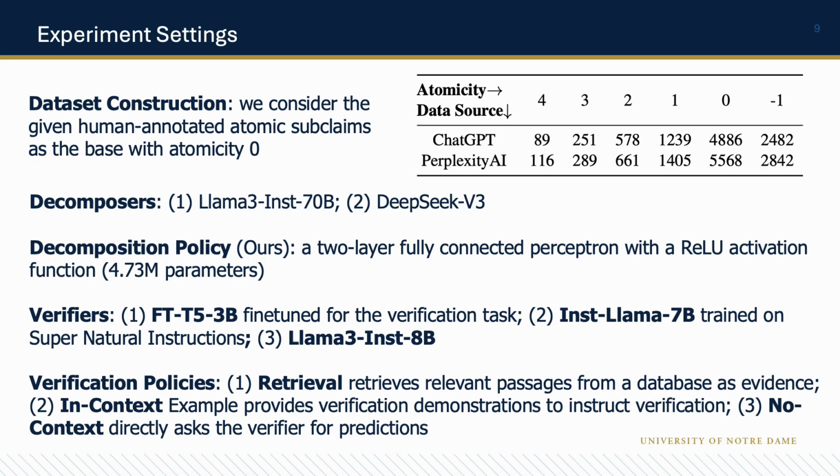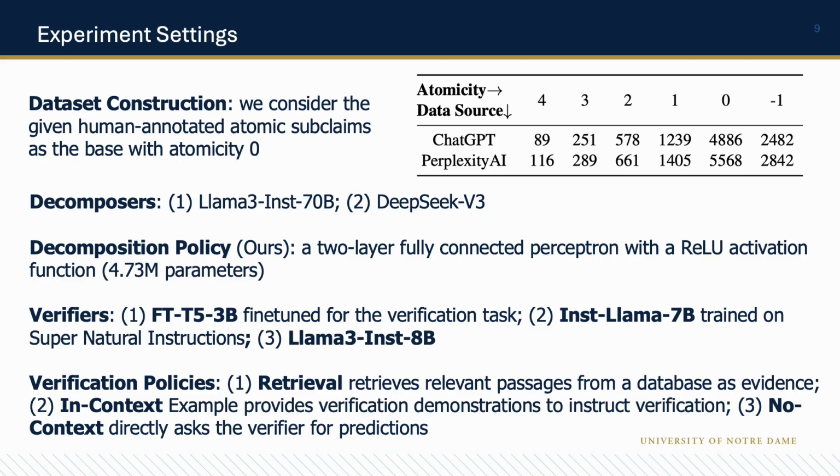Now comes our experiment part. First, for the dataset construction, we consider the given human-annotated atomic subclaims as the base at atomicity 0, and from atomicity 0, we recursively merge subclaims together to build claims with higher atomicities. We also decompose the base subclaims to a lower level, atomicity -1, where subclaims are partially tautological and trivial. So you can see in this table, each subclaim is purposefully built to contain T to the power of atomicity pieces of information.